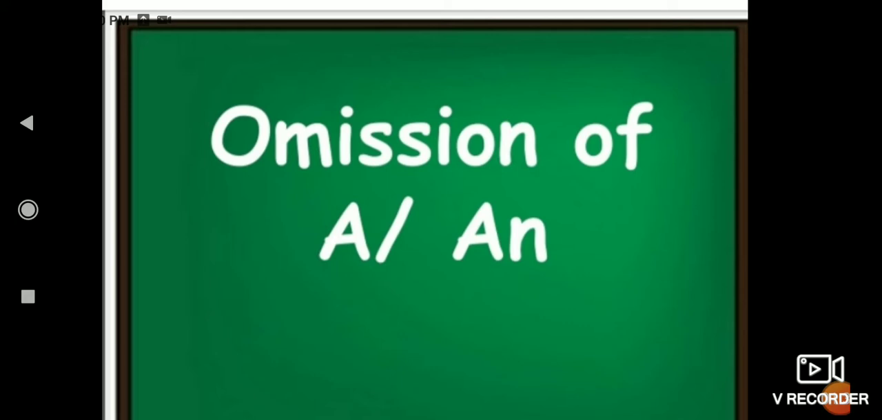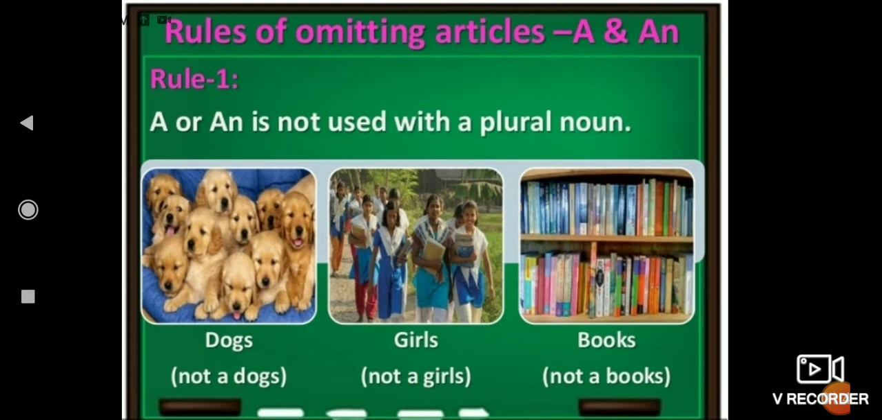There are certain rules regarding the articles. Today we will discuss the omission of articles. First we will discuss omission of a and an. We will never use a or an with plural nouns like dogs, girls, books. Here these are plural countable nouns. You will never write not a dogs, a girls, a books. You can write a girl, a book, a dog. So a and an are not used with plural nouns.